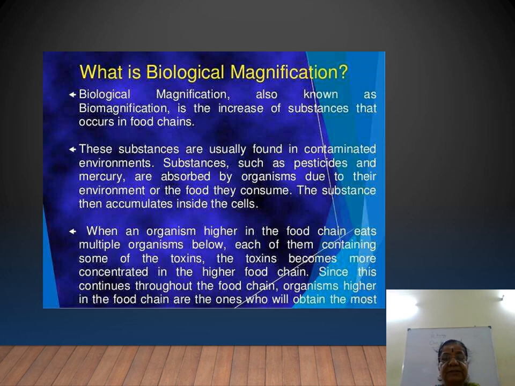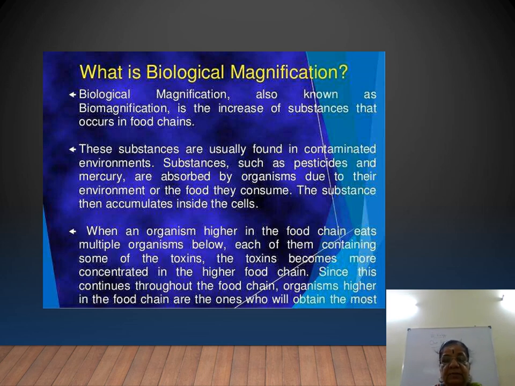Substances such as pesticide and mercury are absorbed by organisms from their environment or the food they consume. The substance then accumulates inside the cells. When an organism higher in the food chain eats multiple organisms below, each containing some of the toxins, the toxins become more concentrated higher in the food chain.